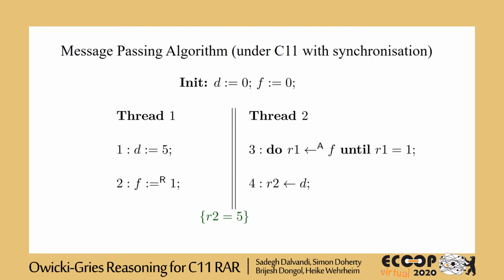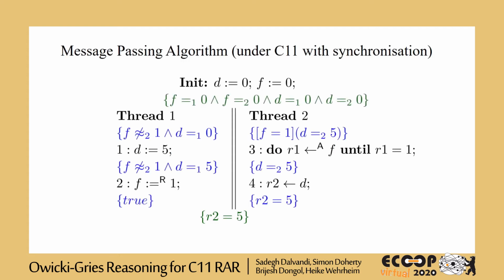The assertion language allows us to annotate a message passing algorithm like this. This is the negation of a possible observation assertion. It says it's not possible for thread 2 to see value 1 for variable F. Note that this assertion is talking about the view of the other thread. This one is a definite observation assertion, meaning that thread 1 is definitely seeing 0 for D. After the execution of line 1, the assertion says that the thread is definitely seeing 5 for D.